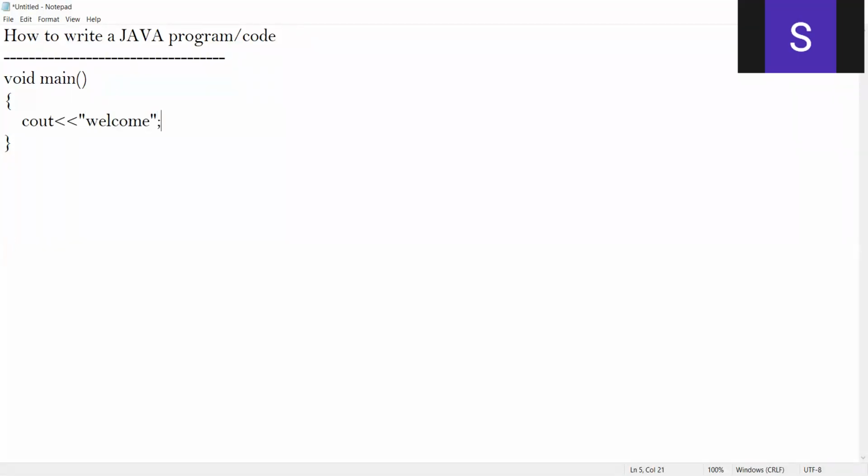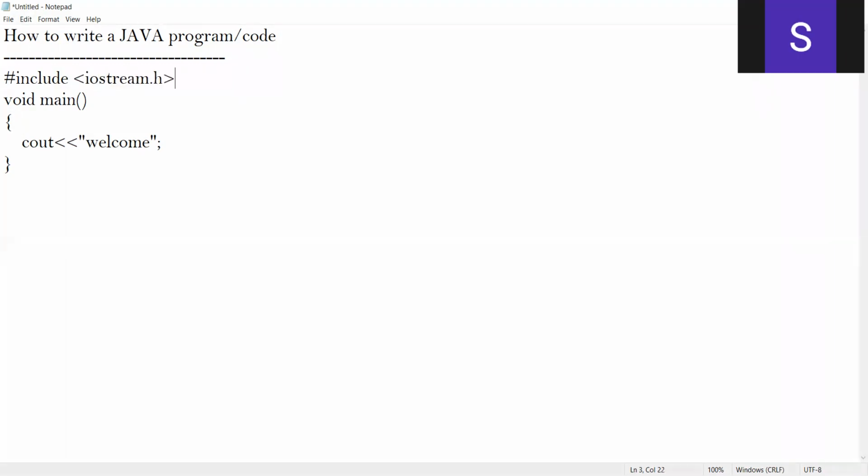And above, you include the header file, hash include iostream.h. So this is a simple C++ program to print the text welcome.